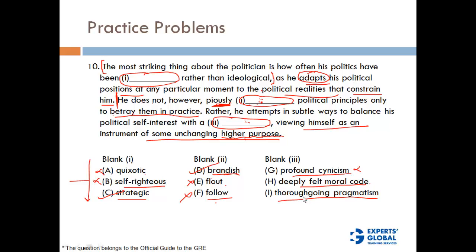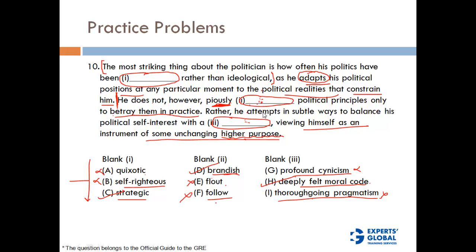And is pragmatism, thoroughgoing pragmatism. So we don't have any clue to believe that his approach is pragmatic or not. Pragmatic means practical. So whether his approach is practical or not, we don't have any information. So this is out of context. We can't pick this one. Whereas this one will go here.